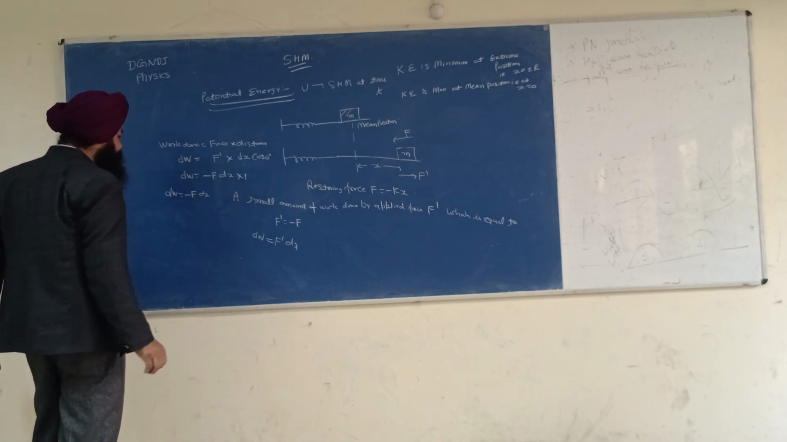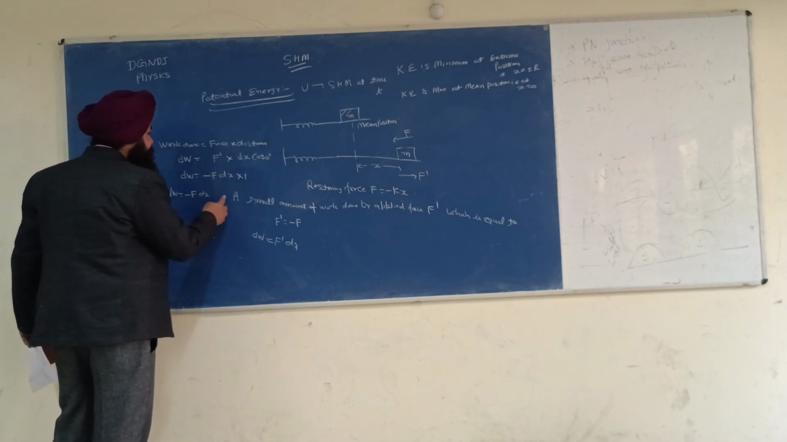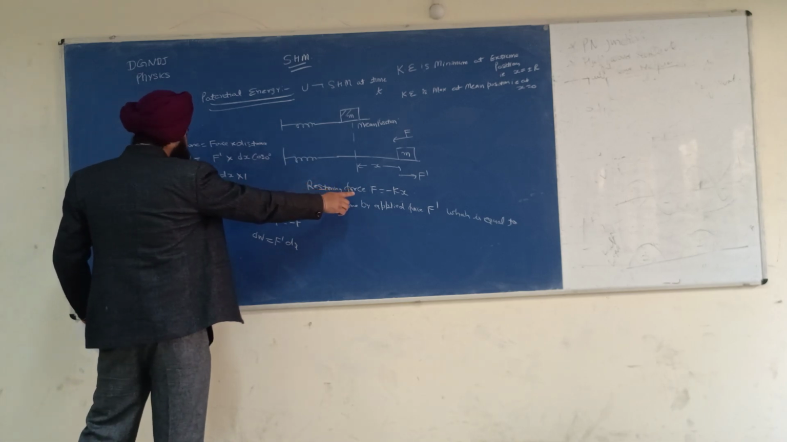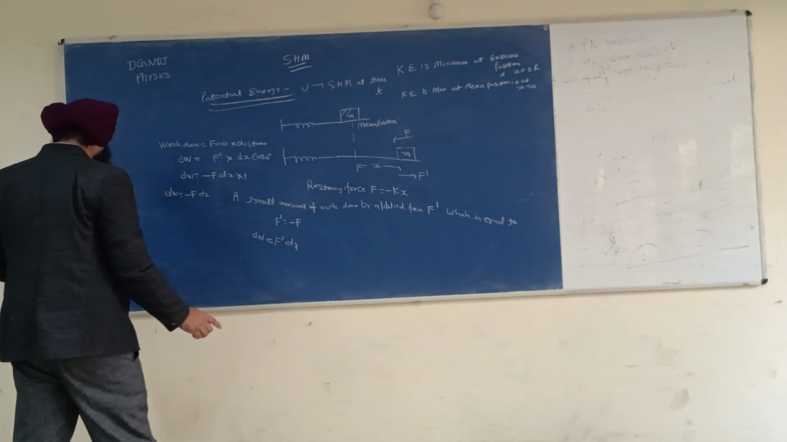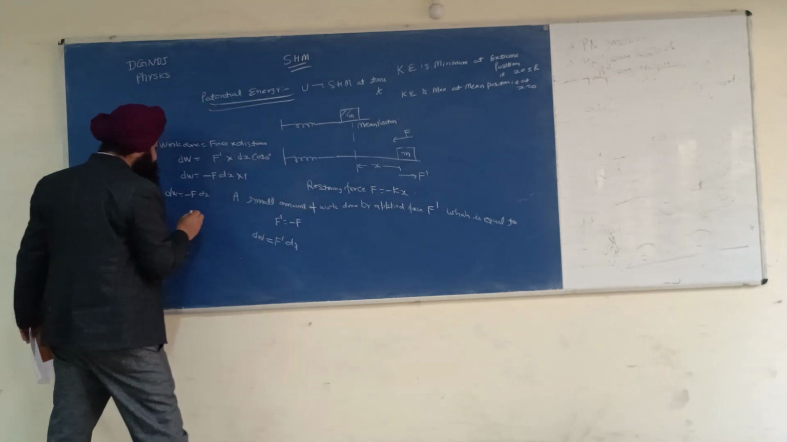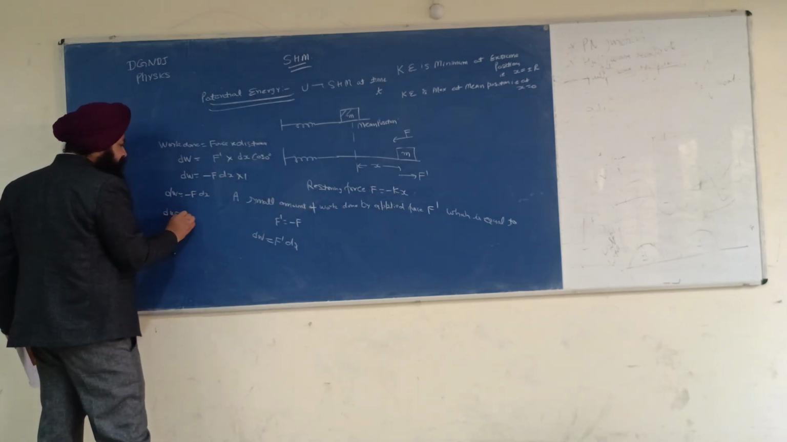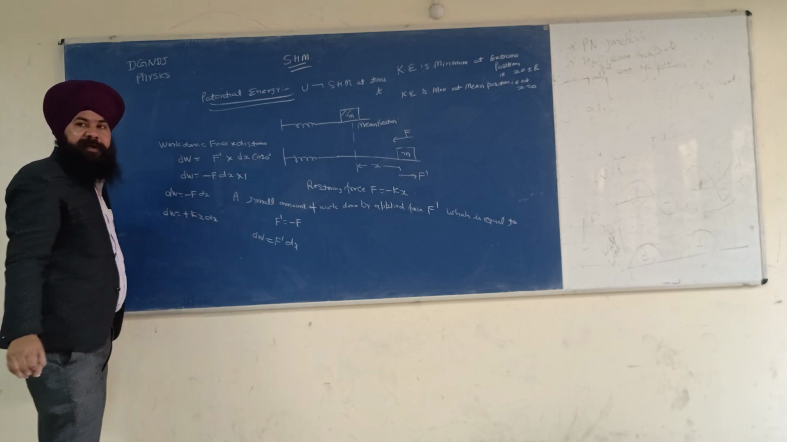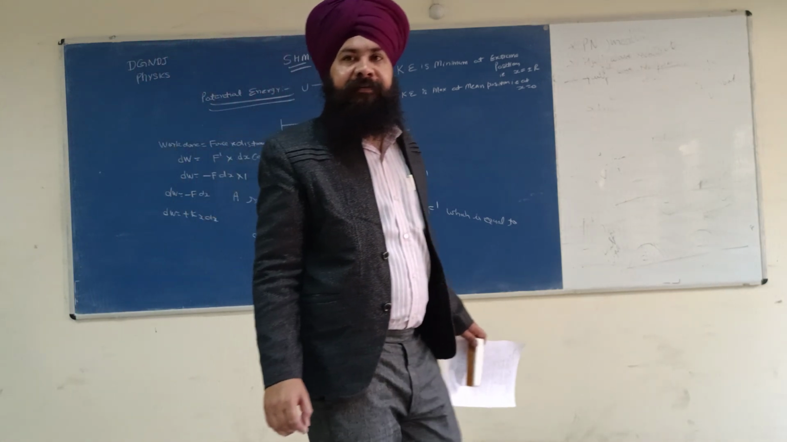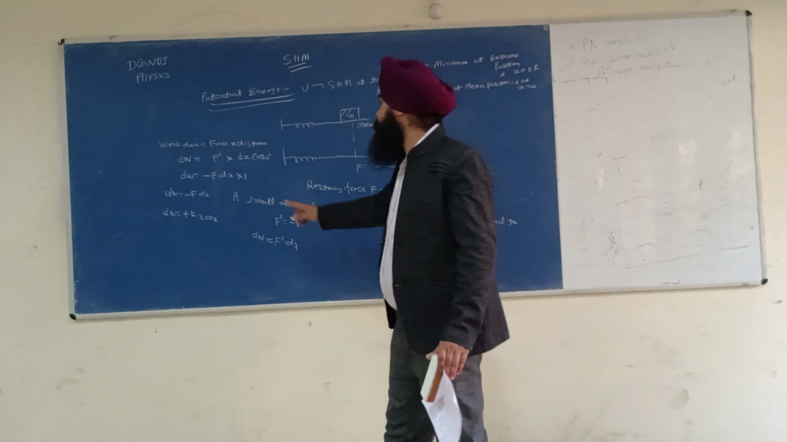Minus F into dx. What is F? What's the value of F? F is equal to minus kx. So dW is equal to plus kx into dx. Okay? Are you getting my point? This is a very important point.